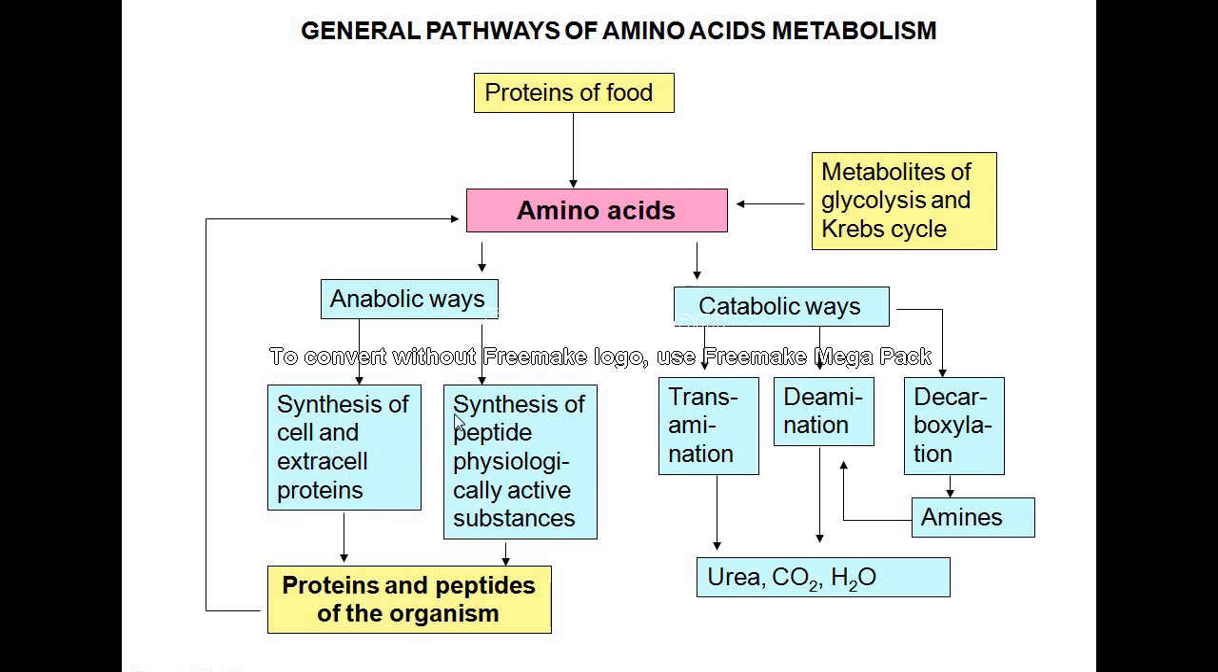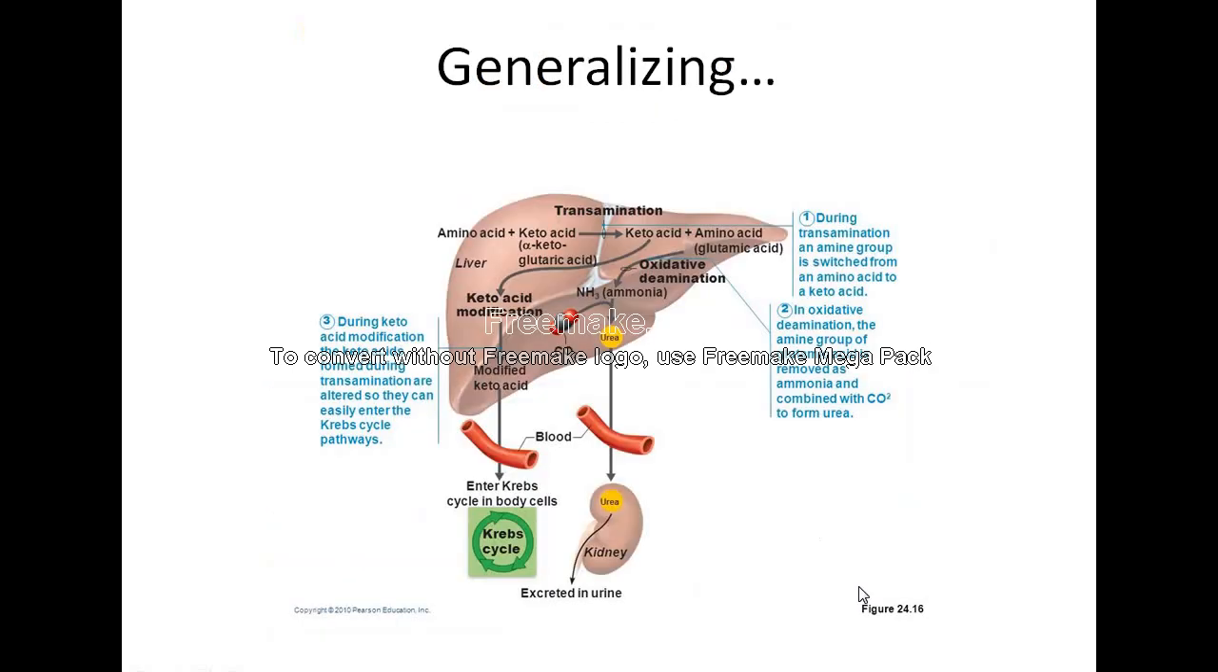So we can use these amino acids to synthesize the proteins and peptides we need. Or else it can go into glycolysis and the Krebs cycle for energy. In the catabolic pathway, the two orange arrows I mentioned earlier include this metabolism of amino acids, that is transamination, deamination, and also decarboxylation, which leads to the formation of urea, which needs to be excreted, and that takes place through the urea cycle, and carbon dioxide and water.